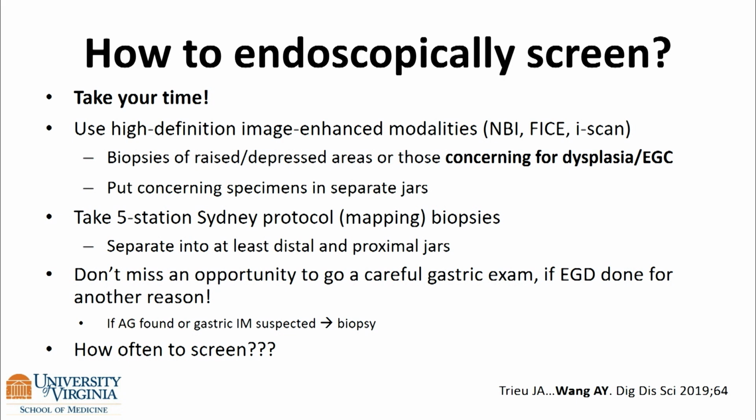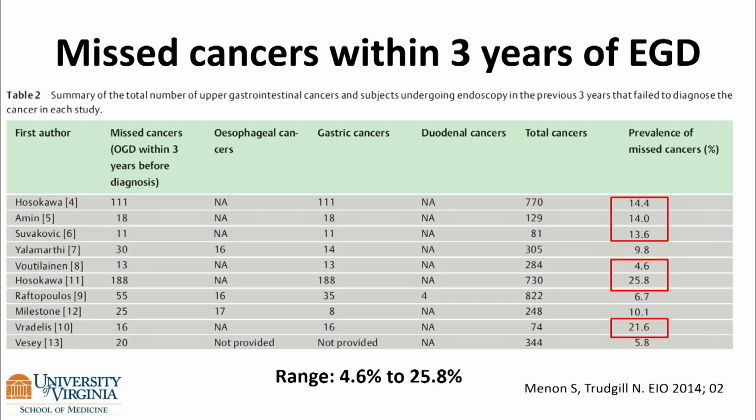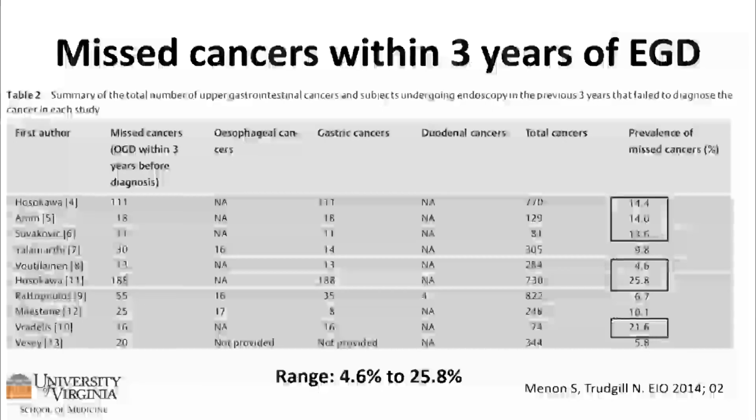And how often to screen, that's a really good question. So even in the hands of experts, this is a study looking at missed upper GI cancers. When you look at only the studies that really focused on the stomach, the range of what we think are missed cancers within 3 years of EGD was between 5 and 26%, even amongst experts. So there is room for improvement, and this is not an easy task we're trying to accomplish.